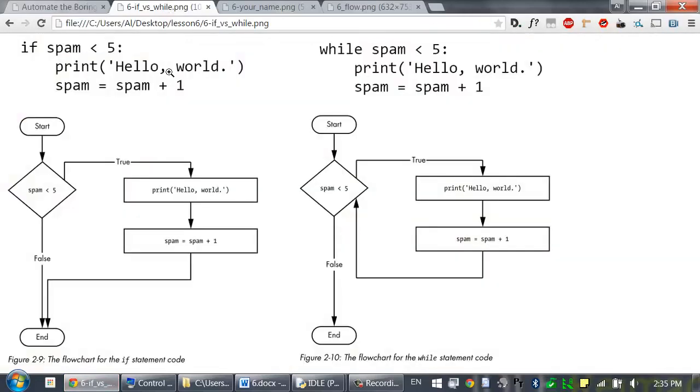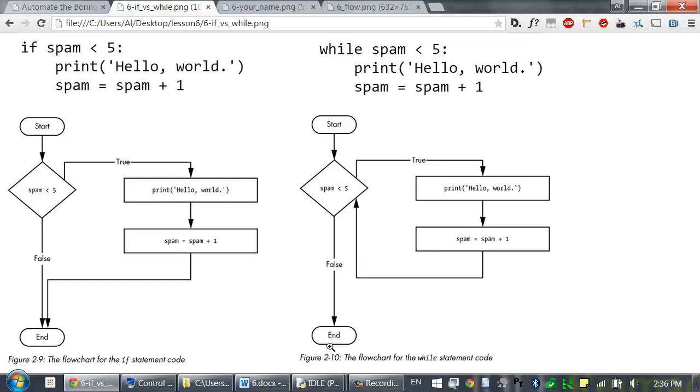So let's compare while and if statements. A while statement looks similar to an if statement. You can see right here, here's the original code on the right, and here's the same code except with an if statement instead of a while statement on the left. The difference is in how they behave. At the end of an if block, the program execution continues on with the rest of the program. But at the end of a while block, the execution jumps back to the start of the while statement and rechecks that condition. So if the condition is still true, then the execution re-enters the while block. It keeps doing this and looping around through this code until the first time that this condition is false, and then it continues on with the rest of the program.